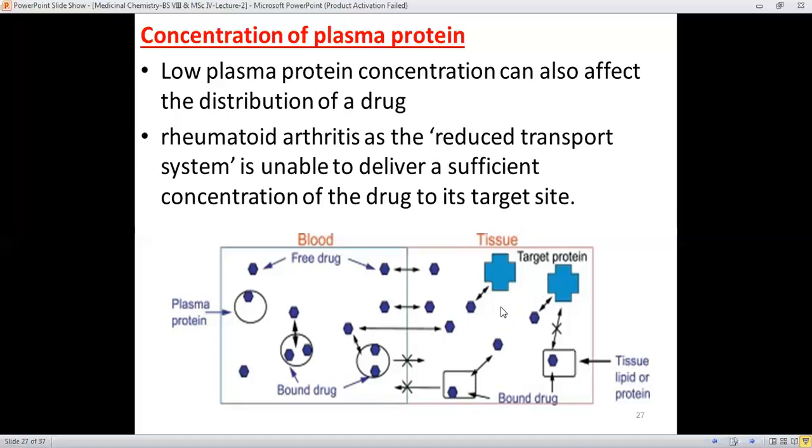Therefore this plasma protein concentration must be like that in a healthy individual, which is responsible for keeping the concentration of the drug in such a way that it will reach towards its target. But definitely it will be released and then cross this barrier.